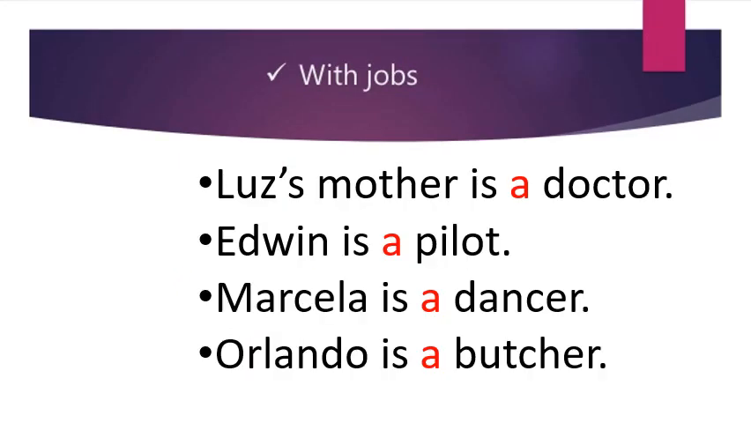We use indefinite article a with jobs when we talk about different jobs. For example, Lou's mother is a doctor, Edwin is a pilot, Marcella is a dancer, Orlando is a butcher. Now in this example you can see before jobs we have used indefinite article a: a doctor, a pilot, a dancer, a butcher.